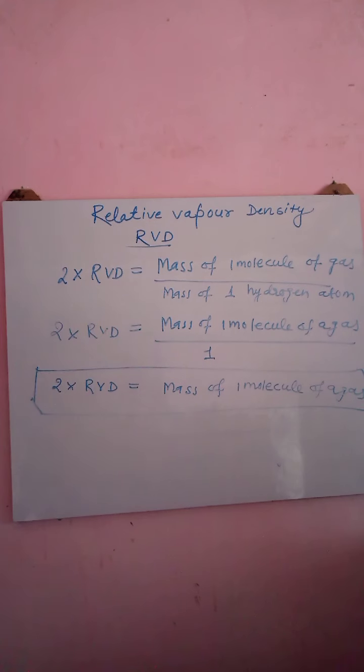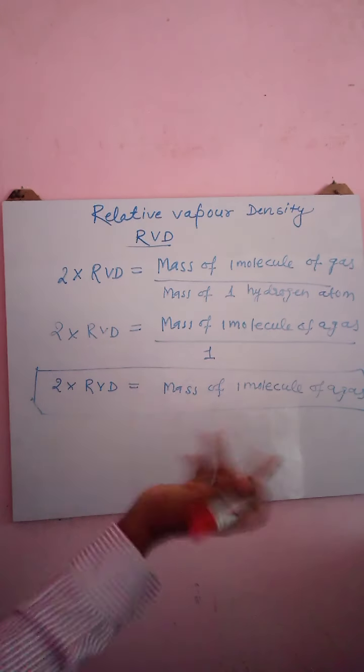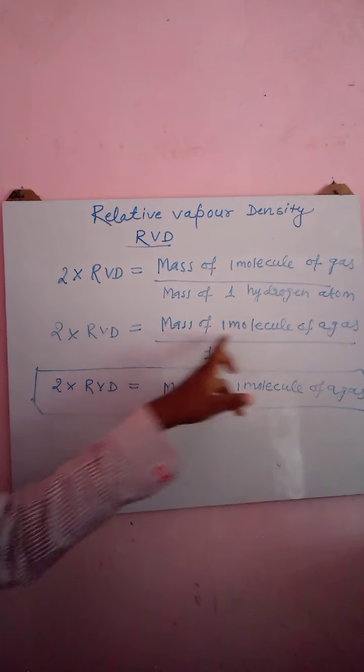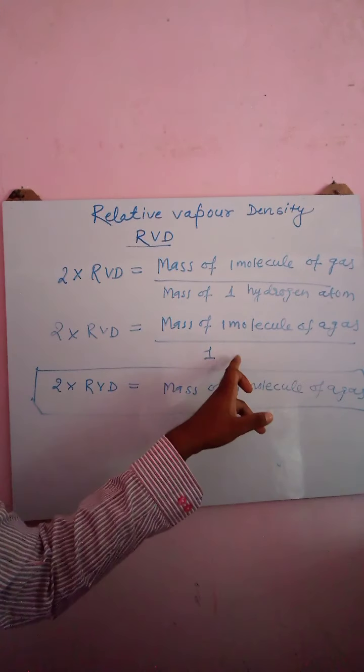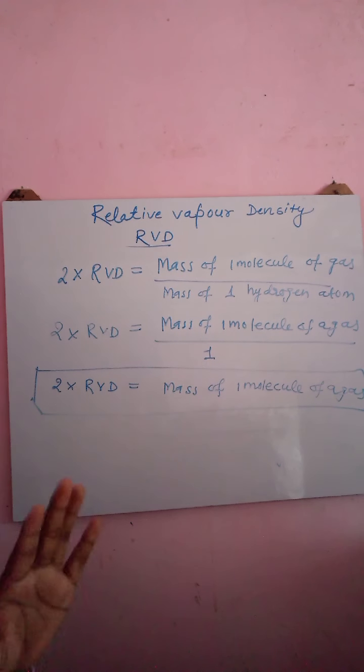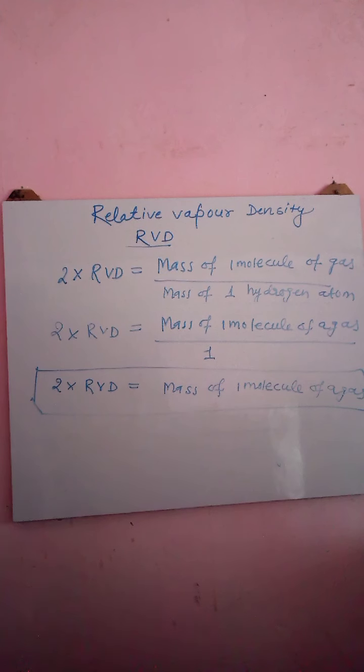The relative molecular mass is equal to twice of RBD, because the mass of one molecule of a gas by 1 is equal to relative molecular mass. We have already discussed RMM in 9th class. RMM at hydrogen scale is equal to mass of a molecule divided by mass of a hydrogen atom.